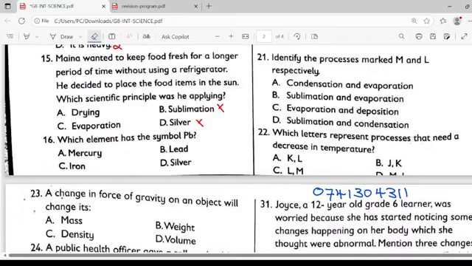But when you compare choice A and choice C, both drying and evaporation are related, but drying is the broader term that encompasses the process of removing moisture from the preserved food. So the most correct answer here should be drying. We do call it at times sun drying.